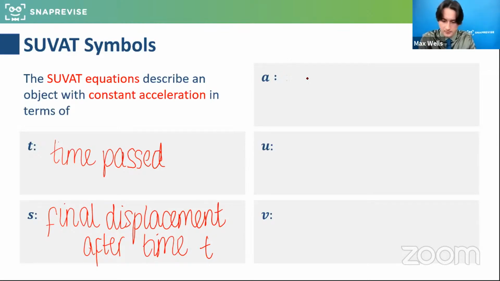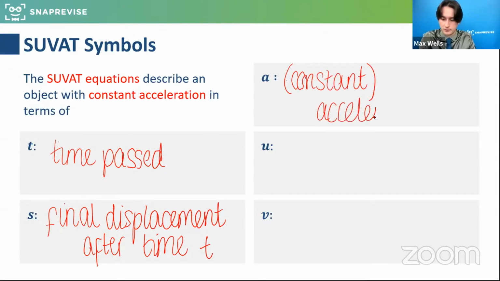A is obviously acceleration, and I'm going to make a note that this is constant acceleration. This is when the acceleration is a fixed value. That's really key to when we use this idea. This tells us to use SUVAT. Brilliant. And some other ones people have added. Excellent. U is the initial velocity, the initial speed.